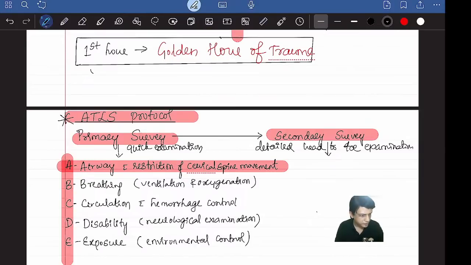Okay, Subiksha is asking, what is platinum period in trauma? See, there is nothing like a particular time as such. Initial 10 to 15 minutes, it can be called platinum period. But first hour is called golden hour. Platinum is first 10 to 15 minutes. 10 minutes you can consider it as, okay.